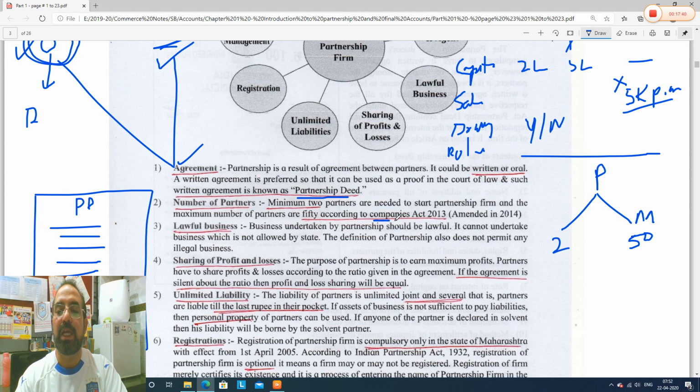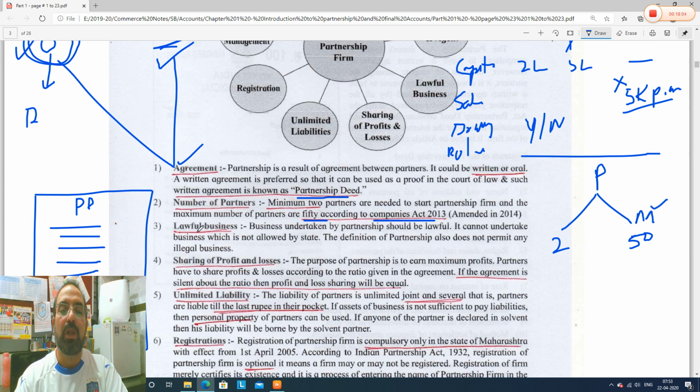Companies Act में दिया हुआ है, in the Companies Act they have mentioned what should be the maximum number of partners in a partnership firm. So please remember 50. There is a high possibility this will come in the exam this year. So partnership business: minimum 2 and maximum 50.